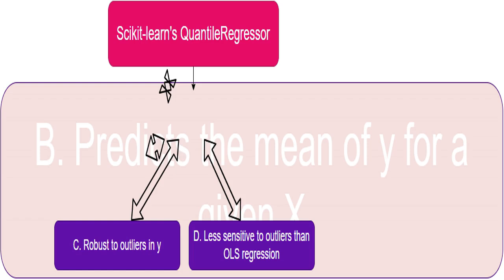Nope, this is incorrect. The QuantileRegressor doesn't predict the average, mean, of y. It predicts the median, the middle value. Think of it like this. The mean is sensitive to extreme values, while the median isn't.